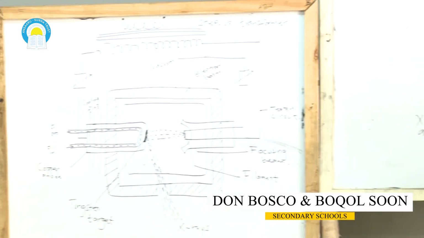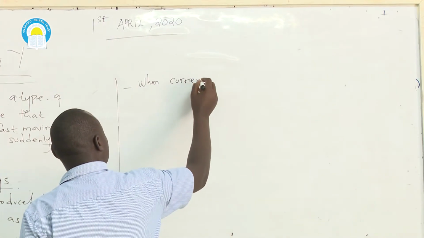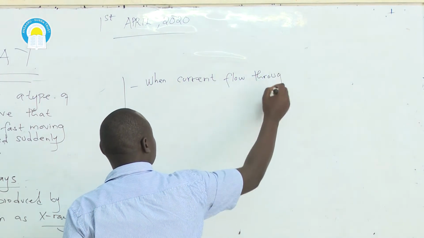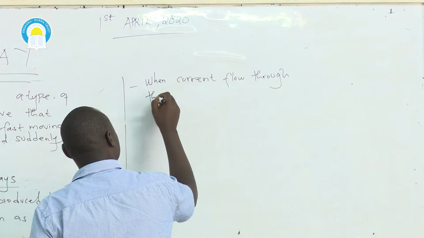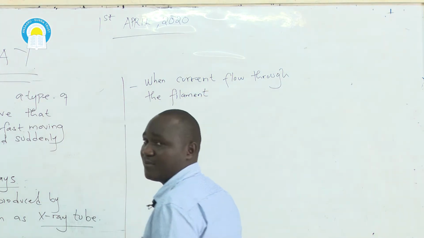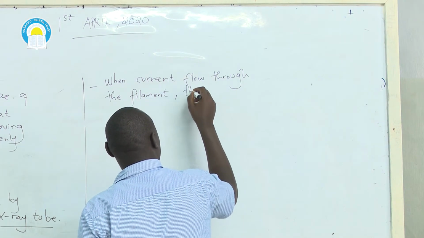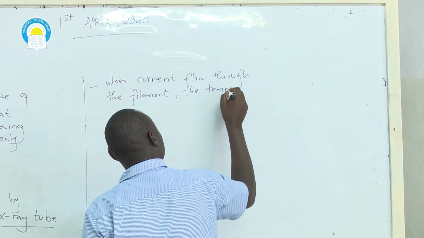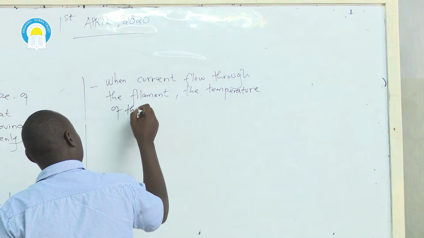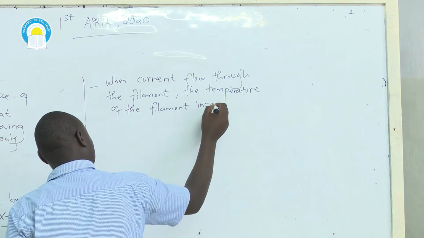So we can state down that when current flows through the filament, the temperature of the filament increases.